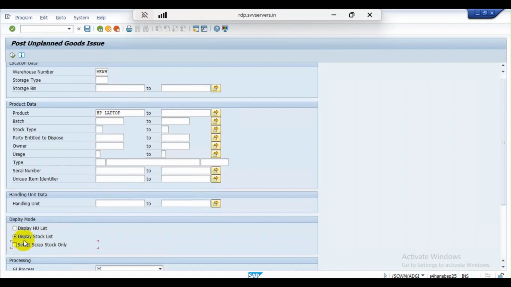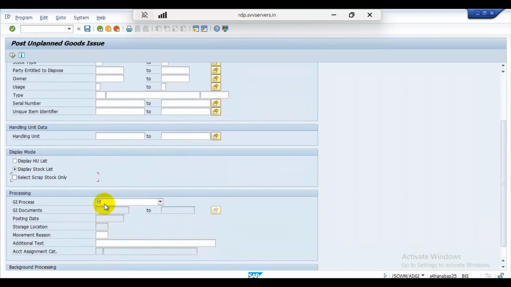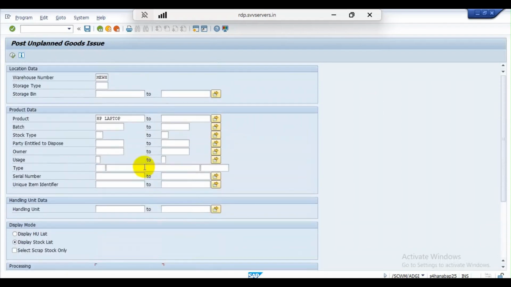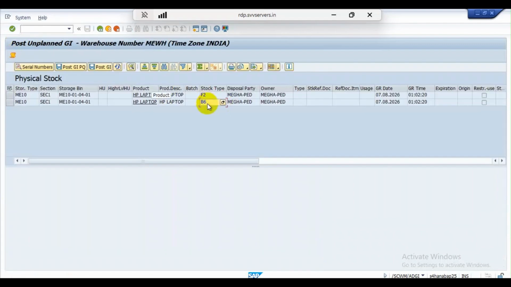Select this radio button, display stock list and GI process. Against GI process, select scrapping. Okay, so now execute. See here, this is the stock I'm going to scrap. If you click on post goods issue, it will be posted for the scrapping.